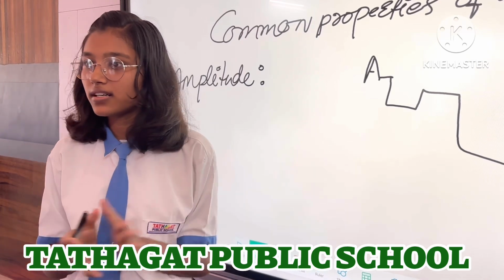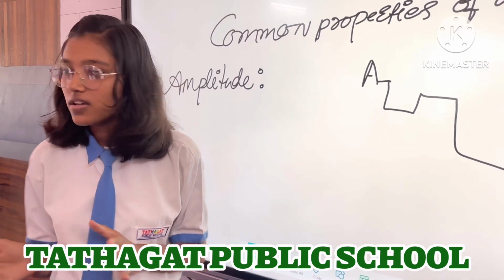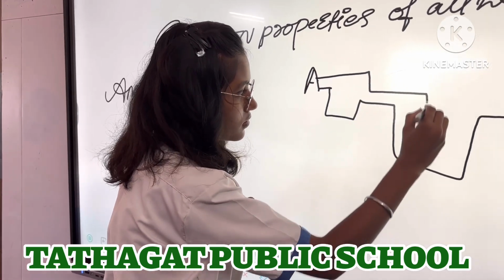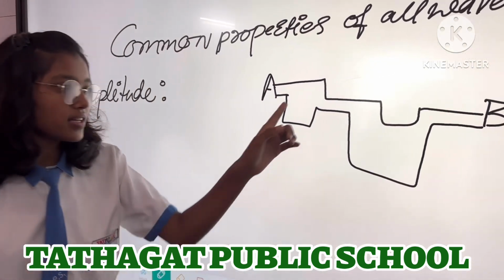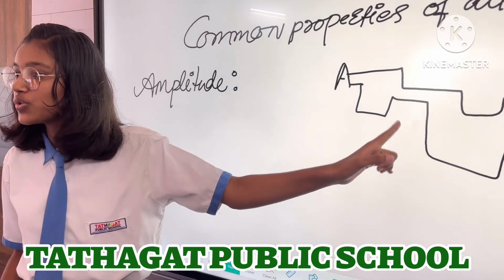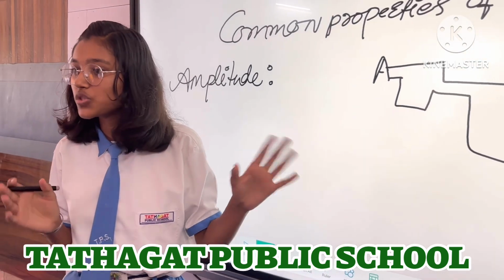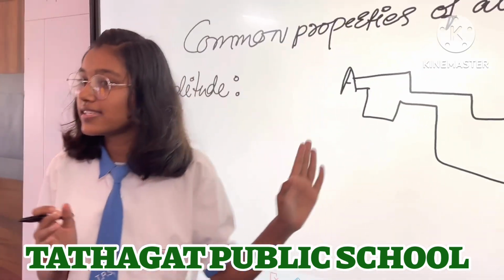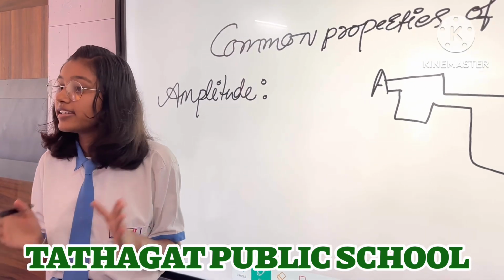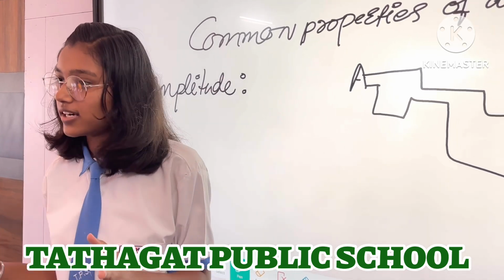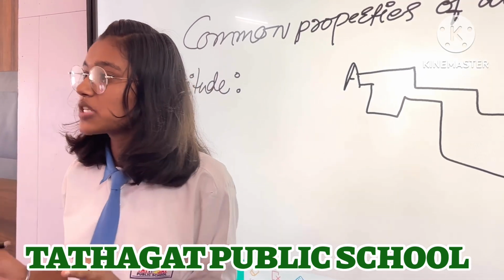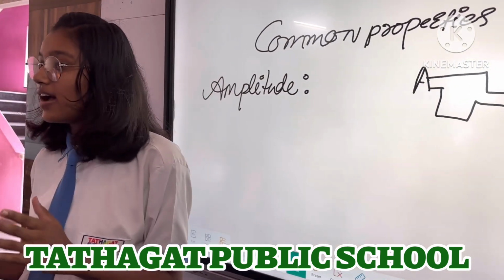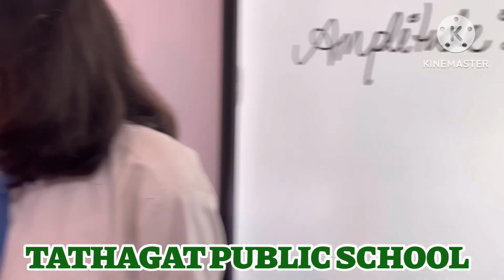But sometimes we get late to come to school, so we take a shorter way. This is the shortcut. We use that if we are late to come to school. So that is the displacement. Distance is the actual path, and displacement is the shortcut. We also say displacement is the minimum distance. Distance is the actual path.